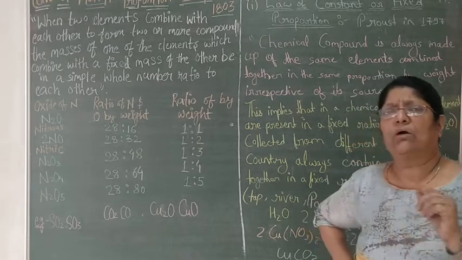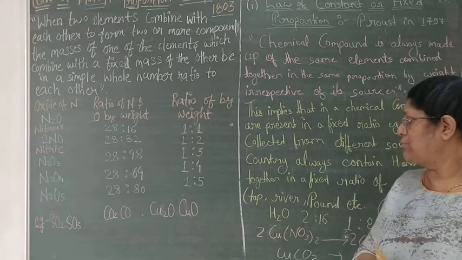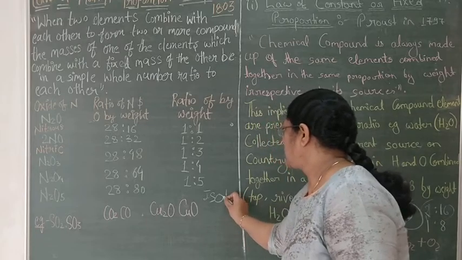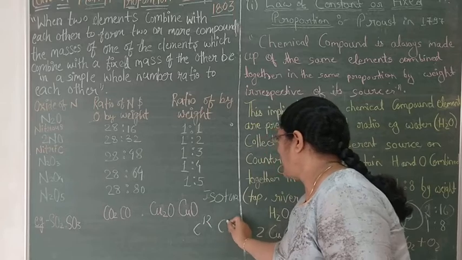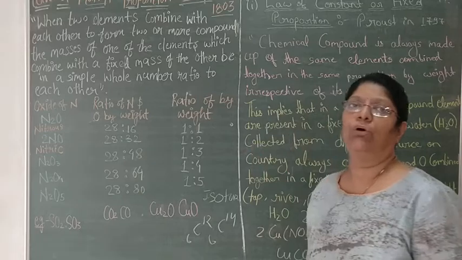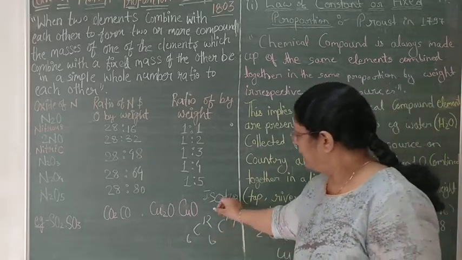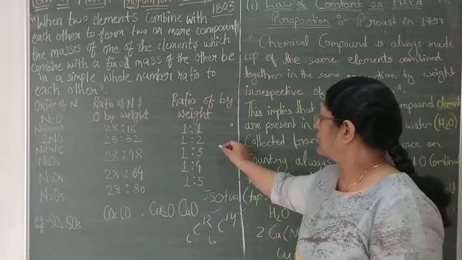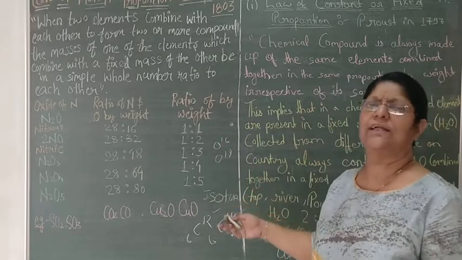We can say that the law of constant proportion is right. But as we came to know about isotopes, we know that there are two types of isotope of carbon, 12 and 14, that is, 6C12 and 6C14. One has mass 12 and the other has mass 14. In the same way oxygen has O16 and O18, and likewise hydrogen, lead, and many more.